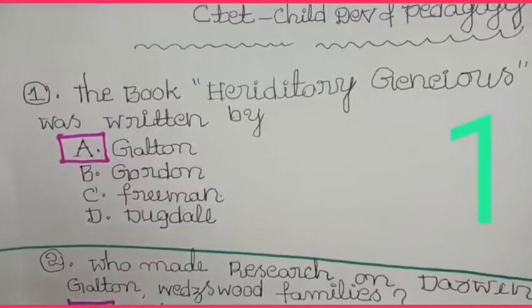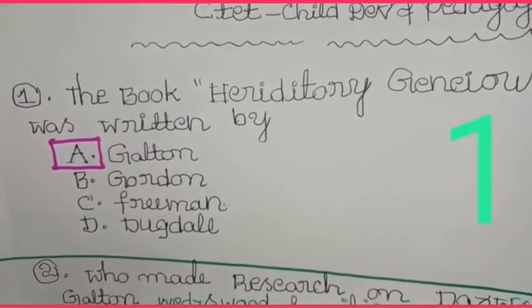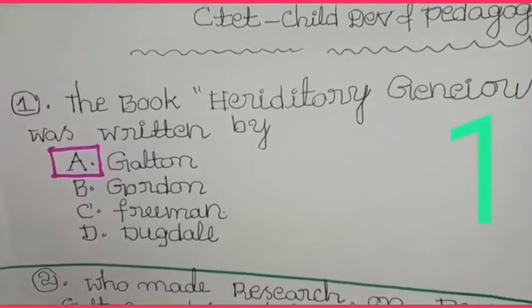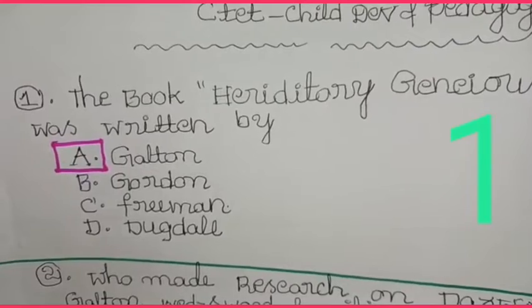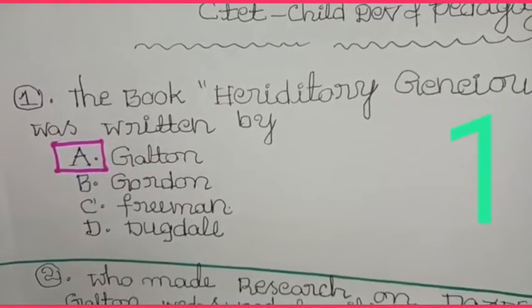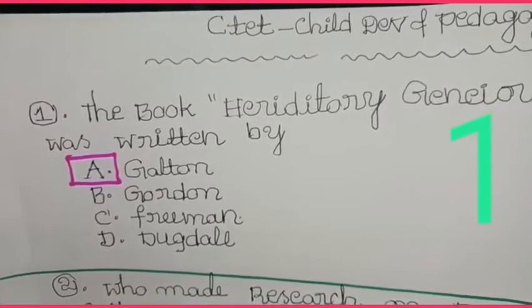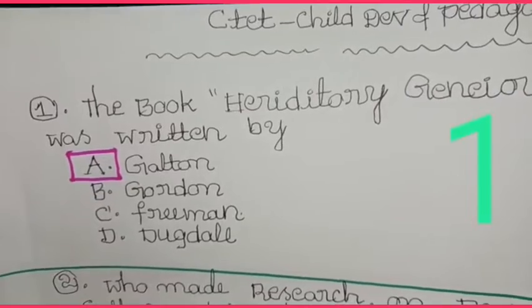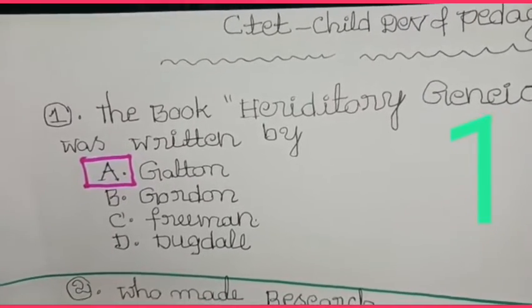Question number 1. The book Hereditary Genius was written by A. Galton, B. Gordon, C. Freeman, D. Dugdale. The book Hereditary Genius was written by Sir Francis Galton. Sir Francis Galton was a hereditarist.